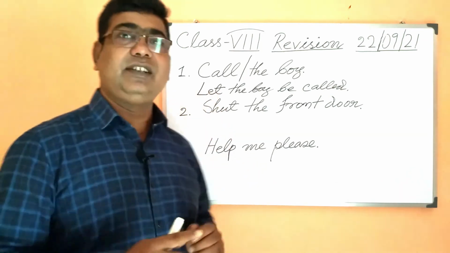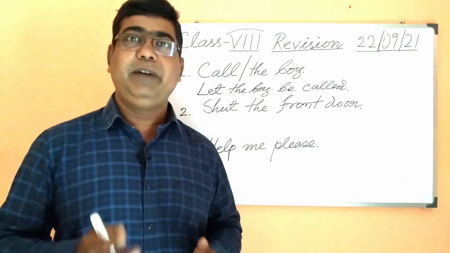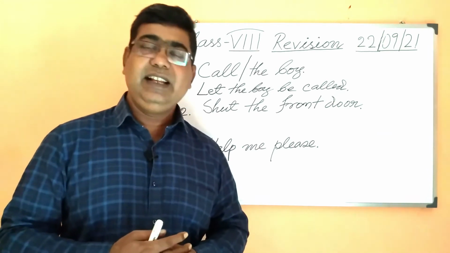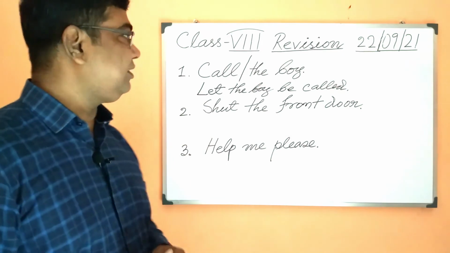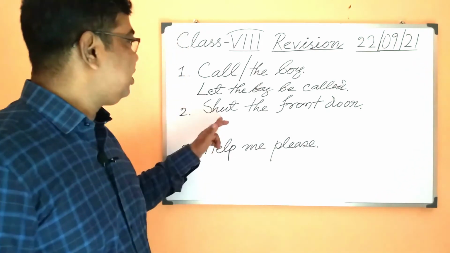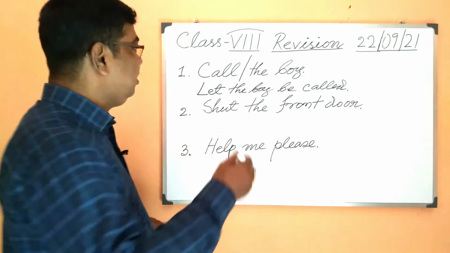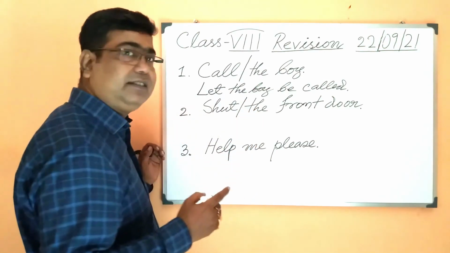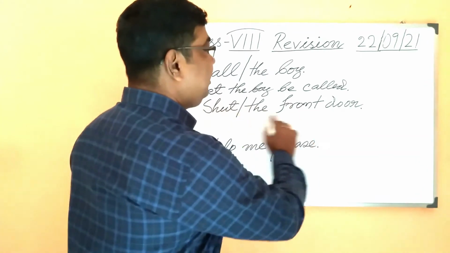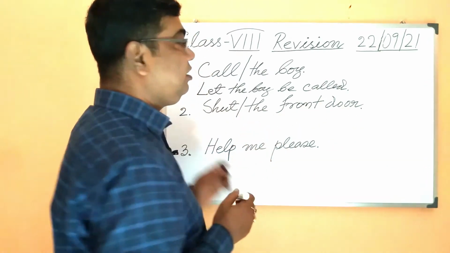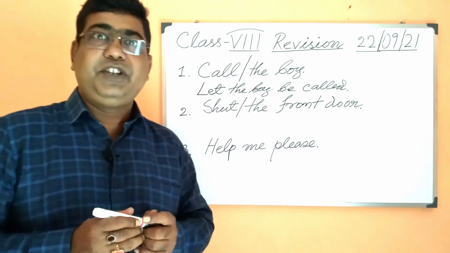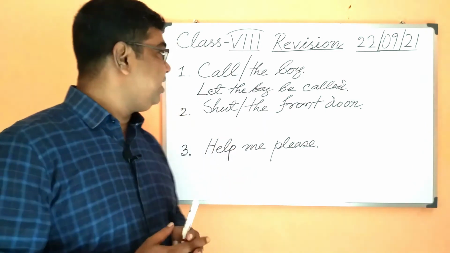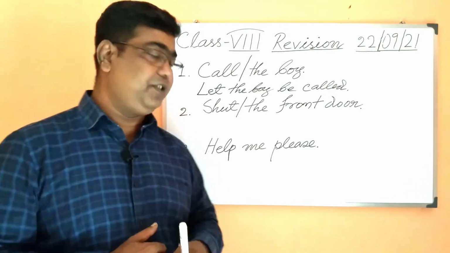Now this is one process, that is the other process. You may take up any of the methods you like and whichever seems to be easier to you. Now look at the second question, students. Shut the front door. Once again we have here the verb shut. The verb is shut, and the entire part, the front door, is the object. So shut is the verb and the front door is the object.